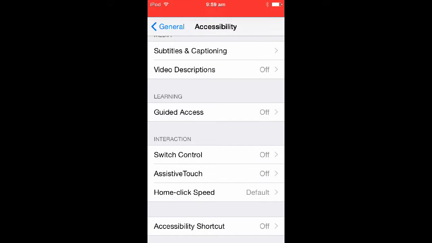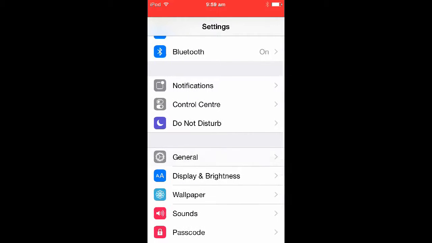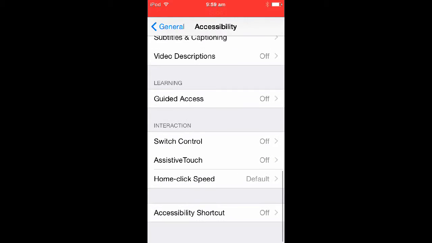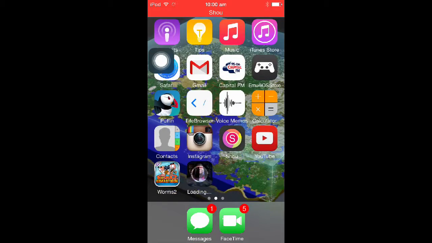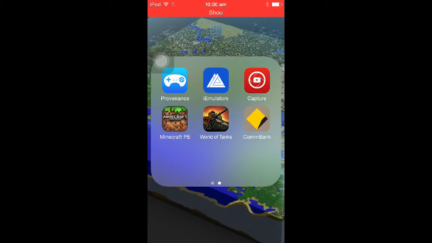settings. Then you go into general. Then you go into accessibility. Scroll down to the bottom, assistive touch. Now you will be able to go in all your games and everything. So yeah, it's basically how you fix the black screen. And as you can see, Minecraft is now working. So yay!